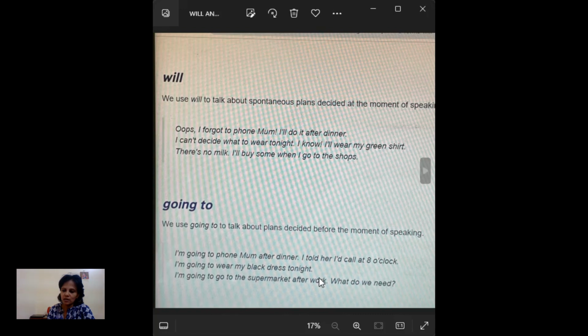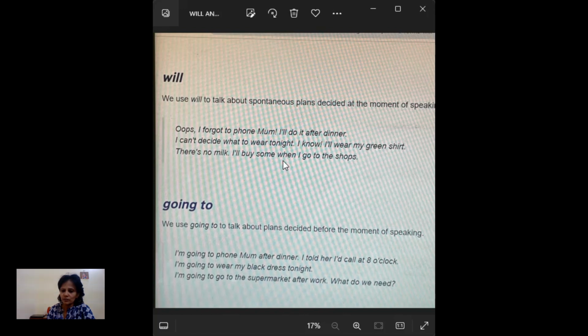These are all planned. We use going to when we have planned things, when we are certain and know we have to do them. And will is for uncertain things, when we suddenly make a plan. Will is also used in a formal, business way, formal talk, while going to is casual.